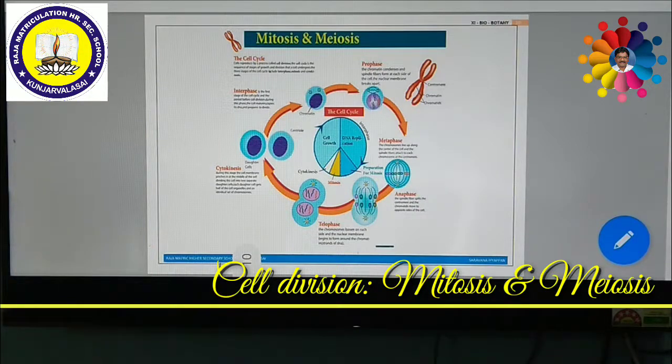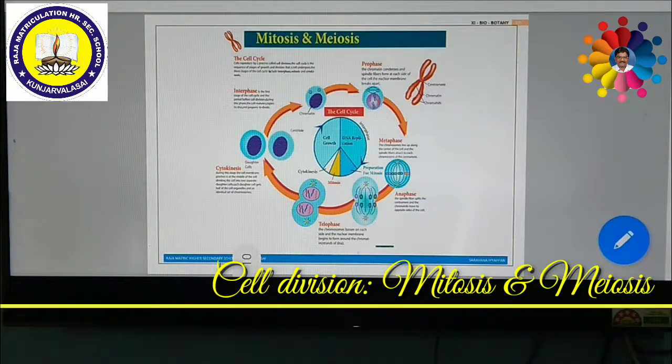The production of large numbers of offspring in a short period of time is possible only by mitosis. So this is also useful in tissue culture as well. In genetic engineering and biotechnology, tissues are grown by mitosis, like tissue culture. Then some animals like starfish, if the arms of a starfish are broken off, new arms may be formed due to mitosis. So these are all the significance of mitosis.